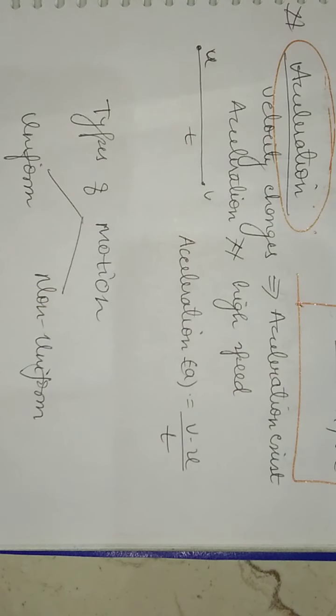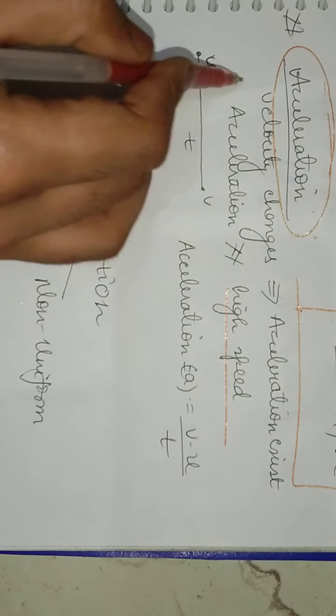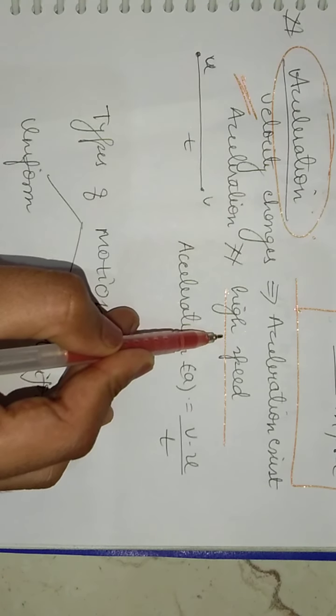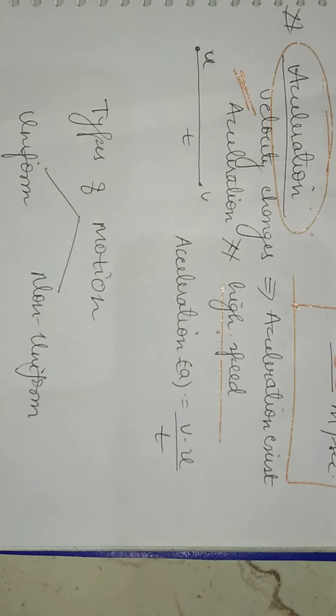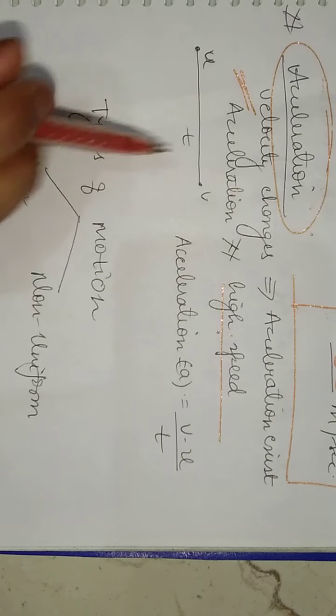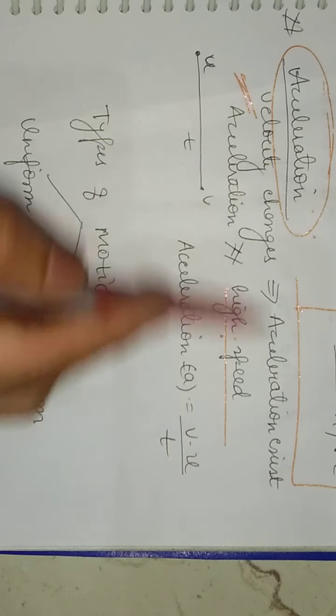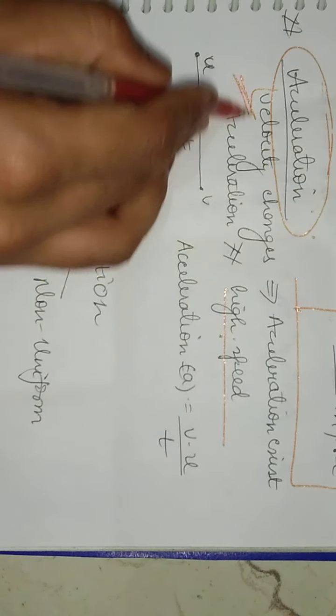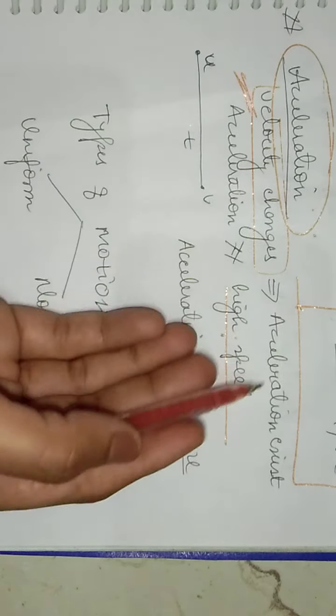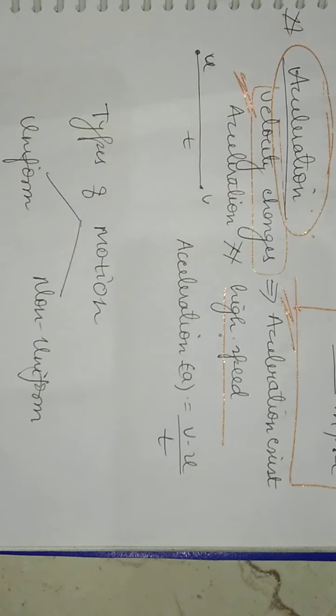See, you might have experienced this thing if I ask you, जब आप बाइक पे बैठते हैं तो आप एक्सेलरेट करते हैं, राइट? तो आपको एक्सेलरेशन क्या लगता है? That you correlate high speed or acceleration with high speed, right? But this notion is absolutely wrong, because when velocity changes, only then acceleration exists. Until and unless there is a change in velocity, there will be no acceleration, right?